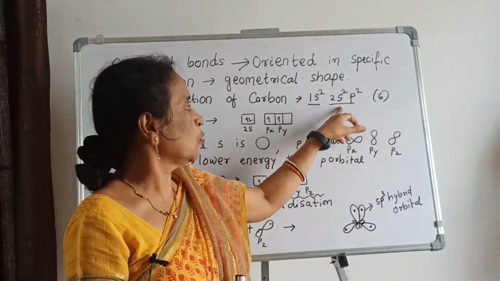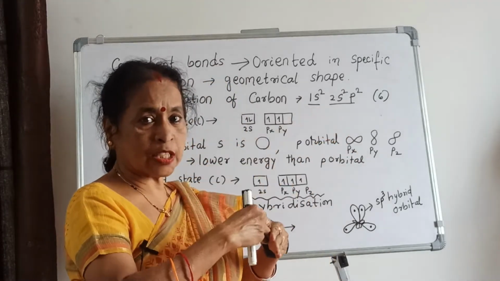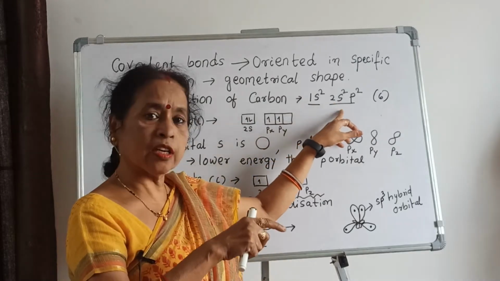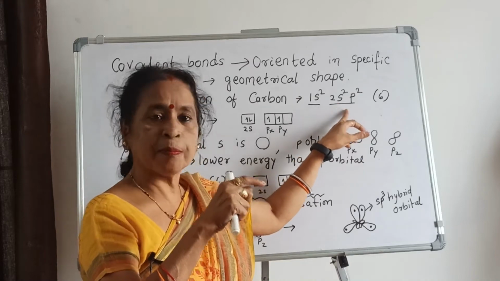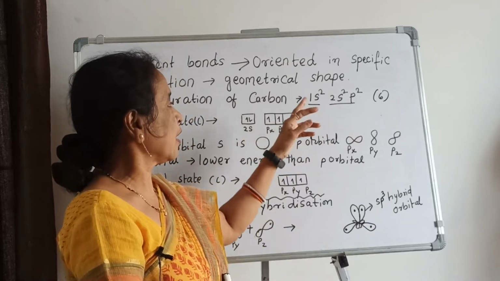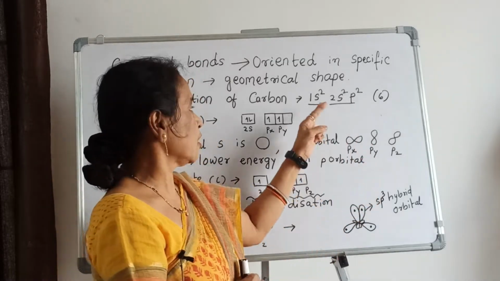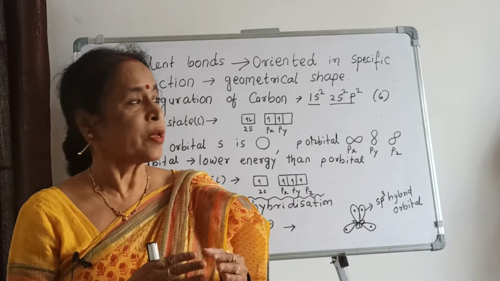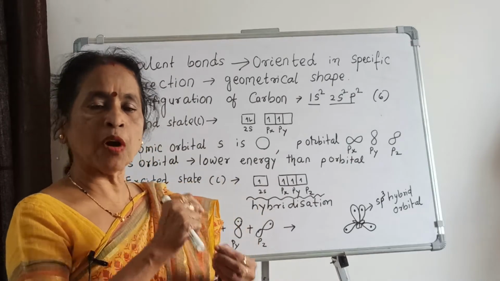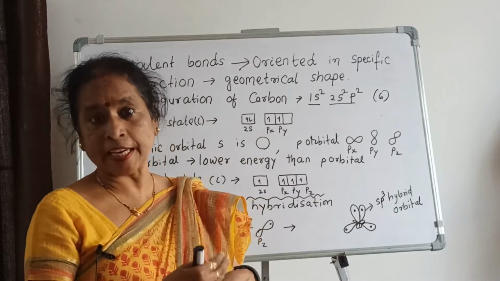6. 1s2, 2s2, 2p2. 1s2, 2s2, 2p2 means the first shell, the K shell, has 2 electrons in the s subshell, and 4 electrons are in the s and p subshells. That shell is the L shell. That means there are 2 shells, K and L, with 2 electrons in K and 4 electrons in L. Out of the 4 electrons, 2 are in the s orbital and 2 are in the p orbital. And you know each orbital is first filled by 1 electron, and after that pairing takes place.